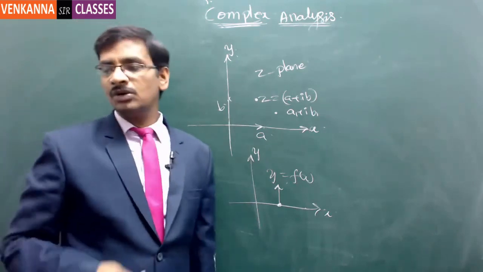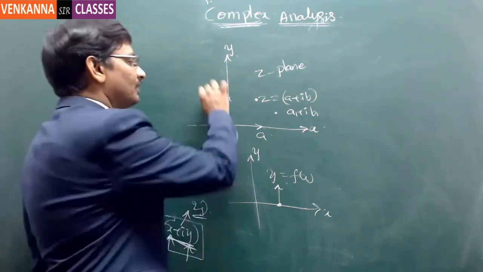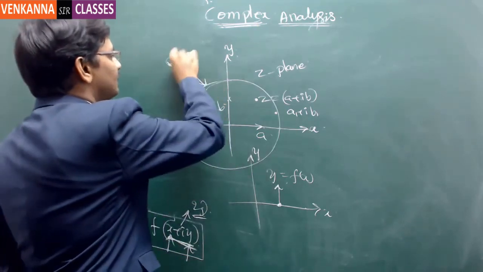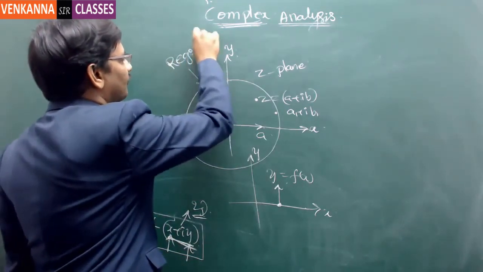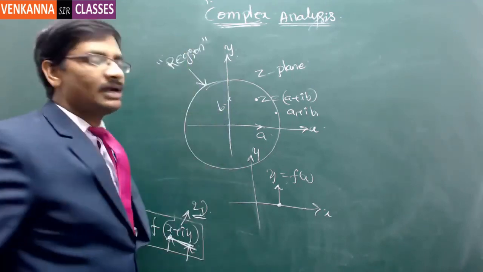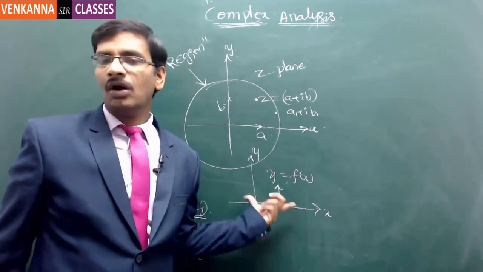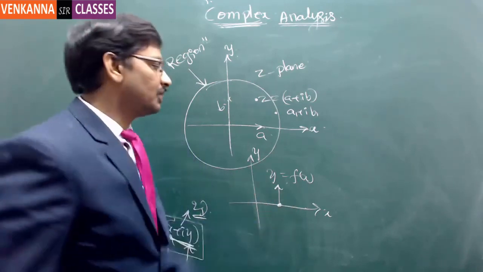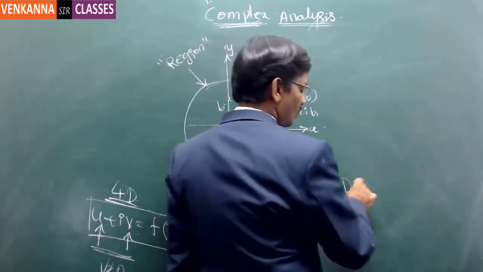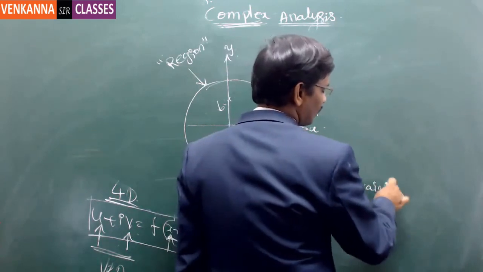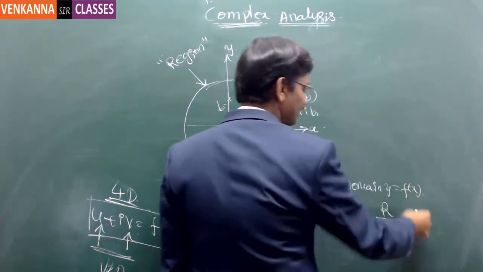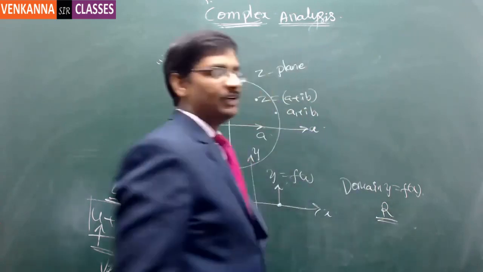So each point here will represent a complex number, and that's why when we deal with complex numbers, we always state the region. This is very, very important. We don't say the domain or range of the values. Got it? Here, domain is treated as a single value. Suppose for any function y is equal to f of x, you can express the domain as R, from minus infinity to plus infinity.